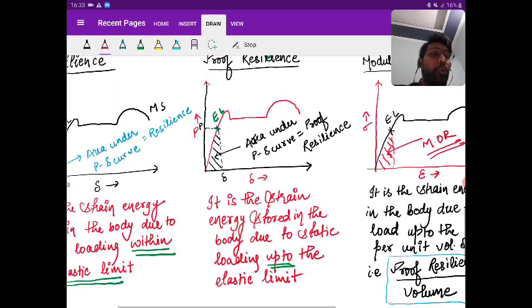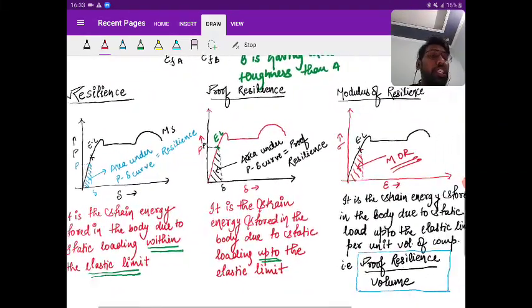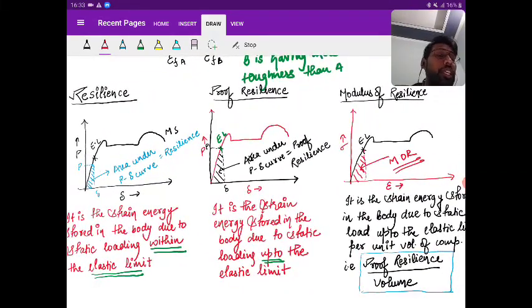So this is the point of definition. Any doubt in these three terms, please ask. What is resilience? What is proof resilience? What is modulus of resilience? Is it clear? Give a thumbs up if you understood, or yes sir, we understood. Just write this. Come on.